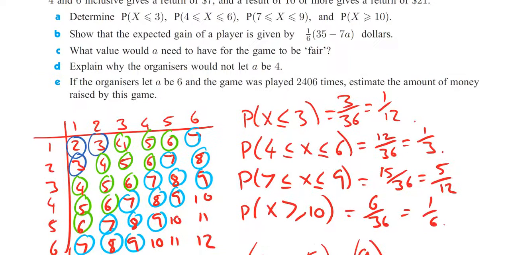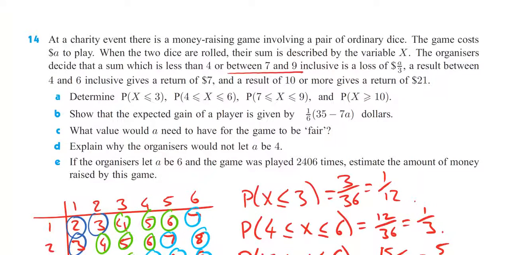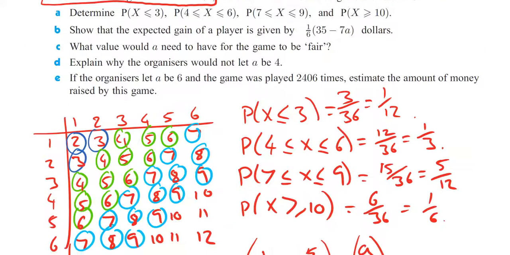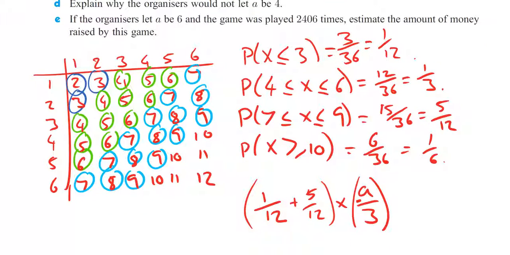Okay, let's go back and read out what else happens. So we've already taken into account the loss of A over 3 happening if we're between 7 and 9 or less than 4. That's been done. So the next one. If we've got between 4 and 6, we're going to gain 7. So let's look at our 4 to 6. Well, that was a third. So we get to work out our expectation. We're going to have a third multiplied by what we get, 7, don't we? So we're going to do a third times 7.